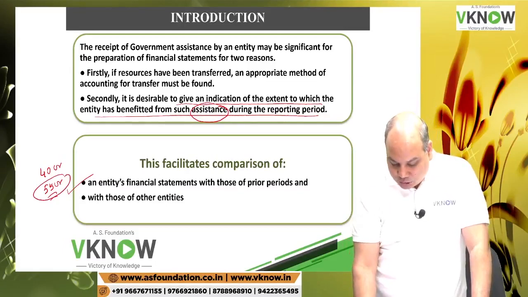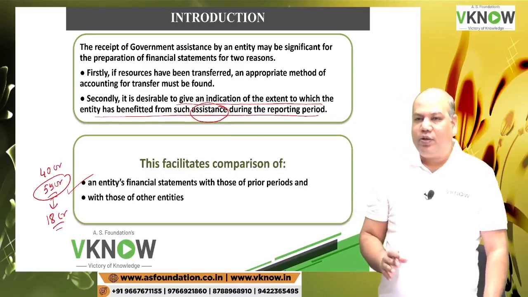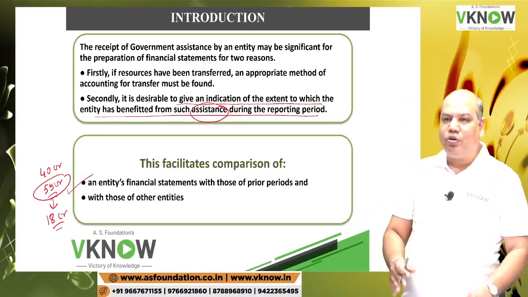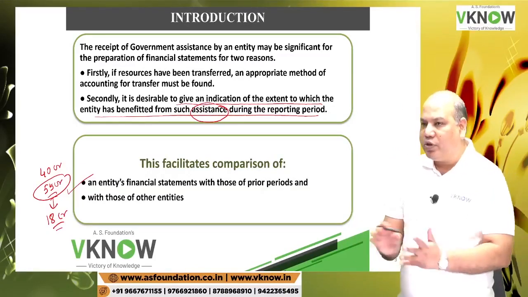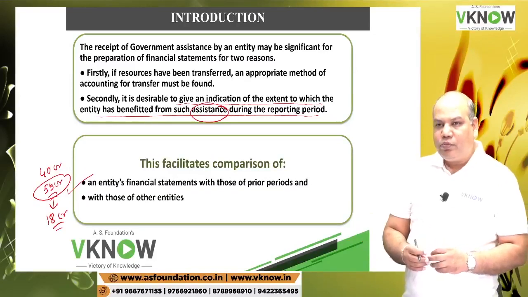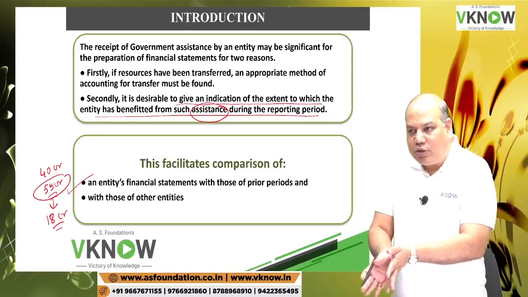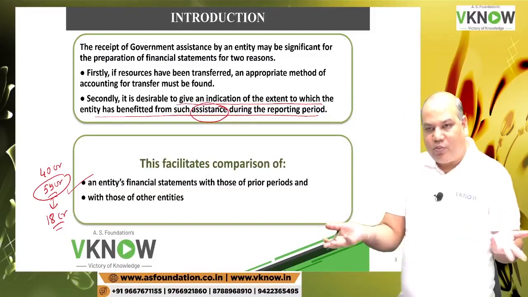But you don't know that out of 55, 18 crore was some form of government grant, which you have credited to P&L account. So if I remove this 18 crore, 55 minus 18 is 37 crore. Your performance has actually gone down, excluding the government grant.